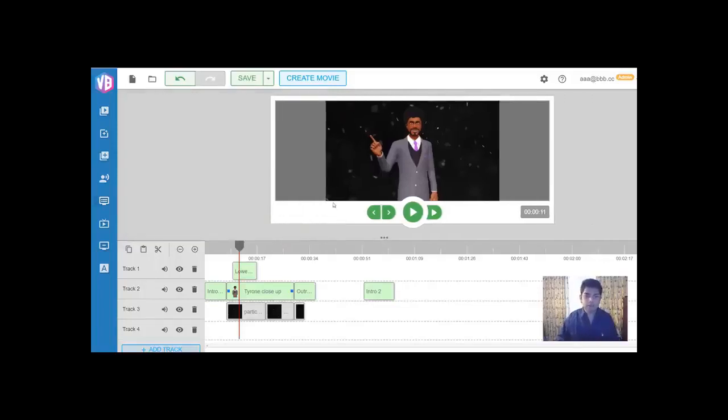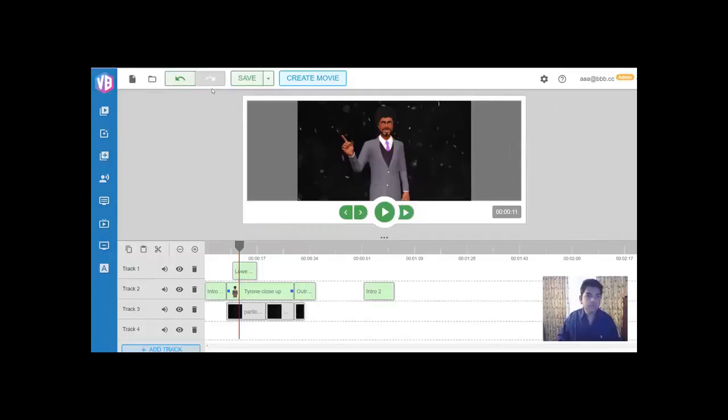Now on top of that, we have undo, redo features. It's completely web-based, as you can see, and you can save your projects and open up. They're all in the cloud, so therefore you don't have to even have your computer turned on for it to work. Once you create a movie, it's done, right? You can just go do your thing. You can even switch off your internet. You're done, because it will work behind the scenes.